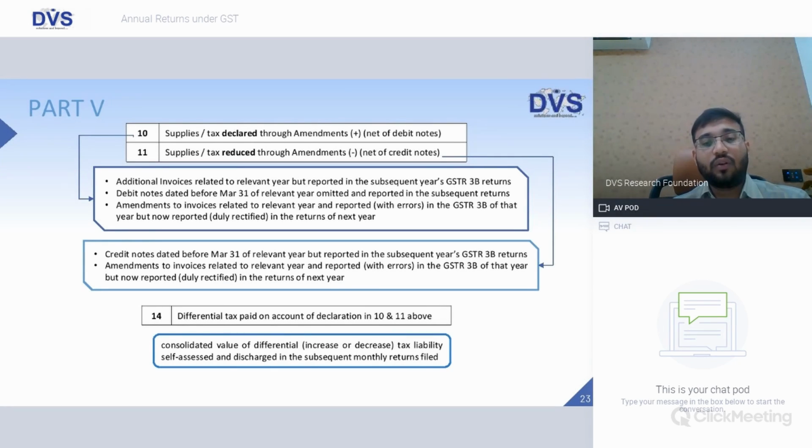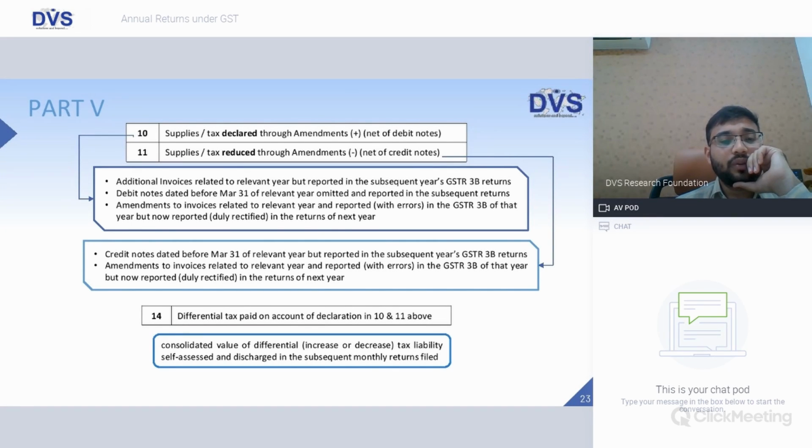So those details would form part of Part 5, table number 10 and 11. Additional invoices related to the relevant year but reported in the subsequent year's GSTR 3B returns. Here I give an example of change of month, but even though there is a change of year as well, those would form part of column number 10 and column number 11.